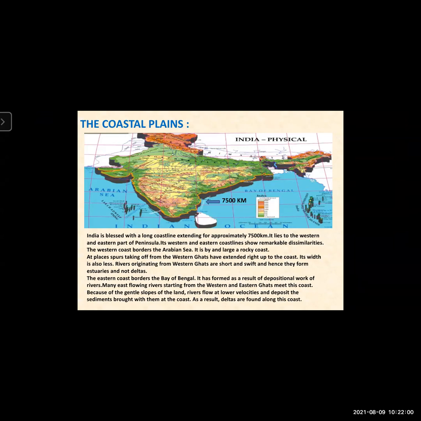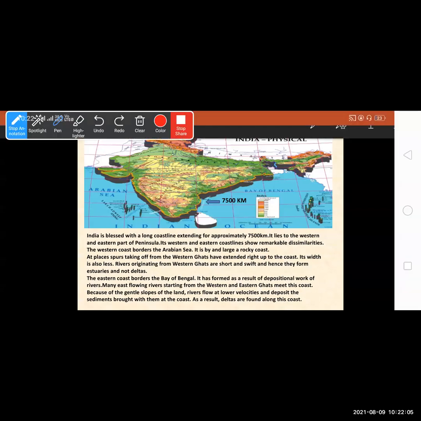The western coast borders the Arabian Sea. You can see here the western coast. Okay, this borders the Arabian Sea. It is by and large a rocky coast. At places, spurs taking off from the western Ghats have extended right up to the coast. Its width is also less. Rivers originating from western Ghats are short and swift, and hence they form estuaries and not deltas.